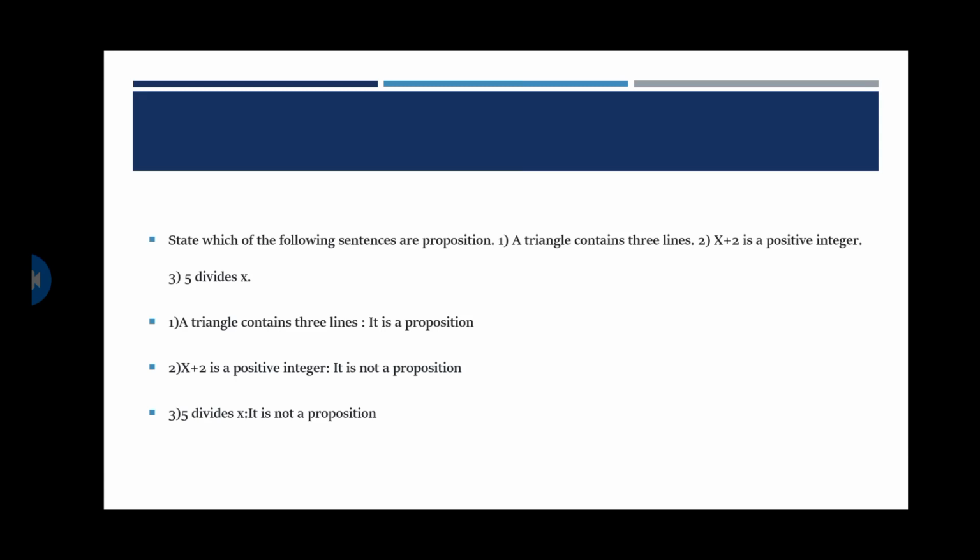Next, let us see 5 divides x. It's the same case as above. Unless and until you know the values of x, you can't say whether it is true or false, even though it is a declarative sentence. If x is equal to 1, yeah, 1 divides 5. If x is equal to 2, 2 won't divide 5, right? So unless you know the value of x, you can't say whether it is true or false. So it's not a proposition.